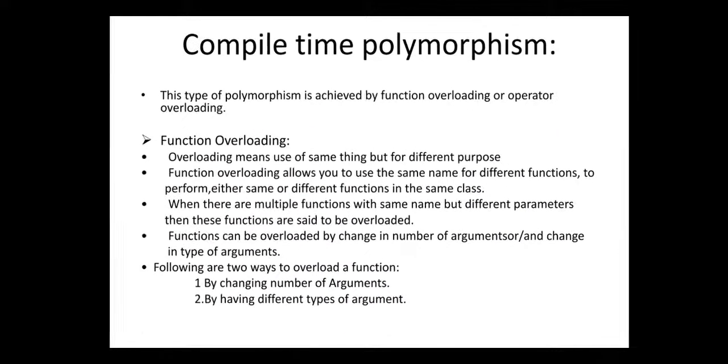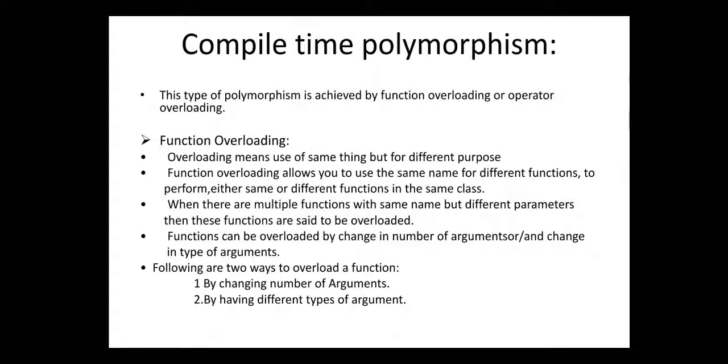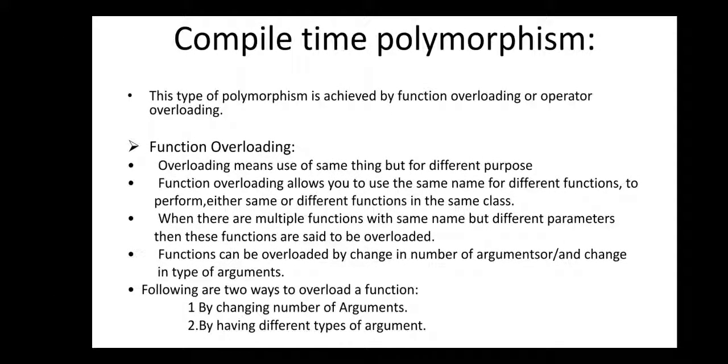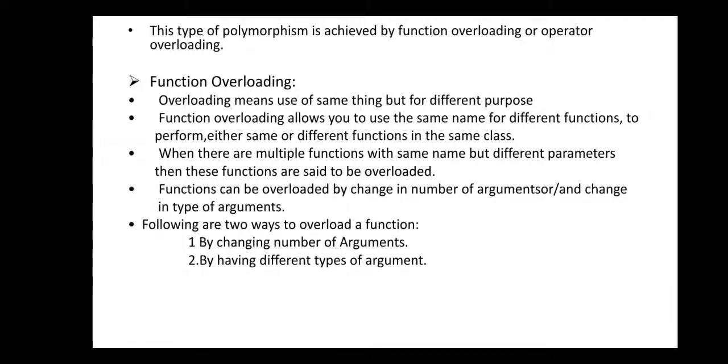What is meant by compile time polymorphism? Compile time polymorphism is achieved by using function overloading and operator overloading. So let's start with the topic function overloading. What is meant by function overloading? Overloading is a concept in polymorphism, meaning the same thing is used more than one time in one program.